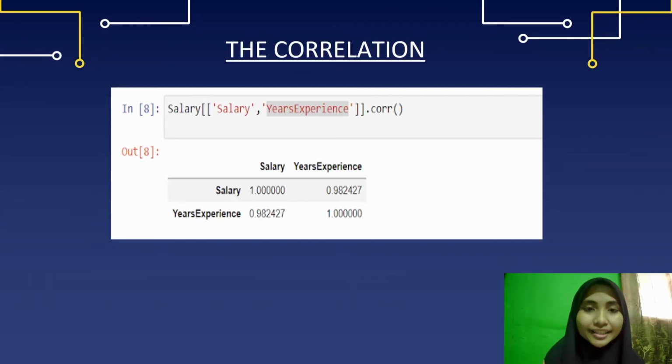We can check the correlation to know how strong the relationship is. So we write salary['YearsExperience'].corr(). The value of the correlation is 0.982427. Correlation coefficients are used to measure the strength of the relationship between two variables. The value always ranges between -1, a strong negative relationship, and +1, a strong positive relationship. A correlation of 0.0 shows no linear relationship between the movement of the two variables. If the value is close to 0, the relationship is less strong.